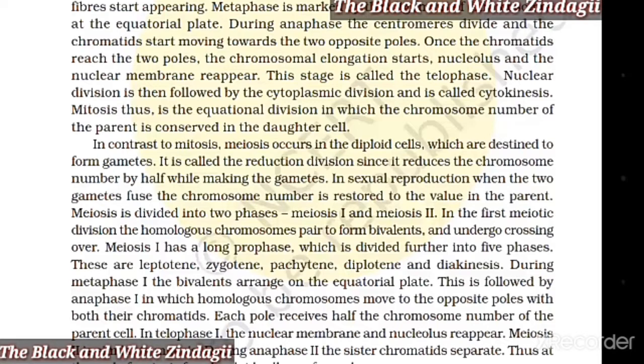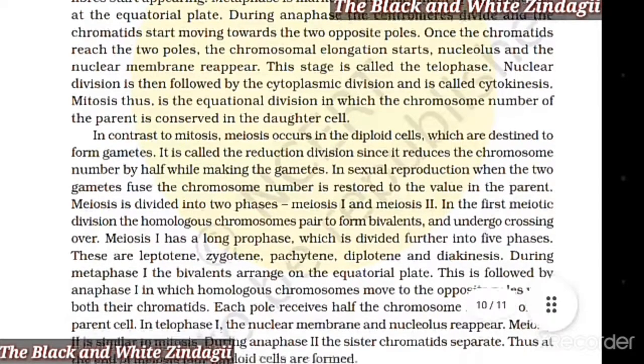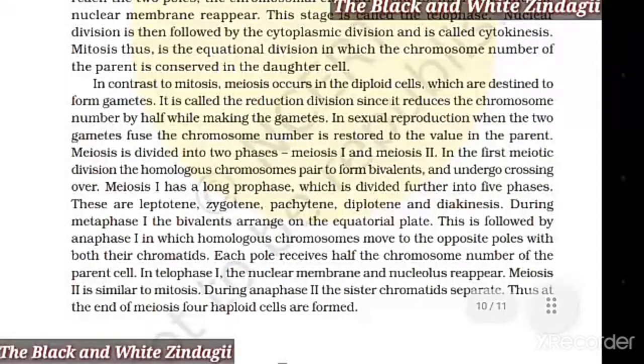Meiosis is divided into two phases, meiosis 1 and meiosis 2. In the first meiotic division, the homologous chromosomes pair to form bivalents and undergo crossing over. Meiosis 1 has a long prophase, which is divided further into 5 phases. These are leptotene, zygotene, pachytene, diplotene, and diakinesis.